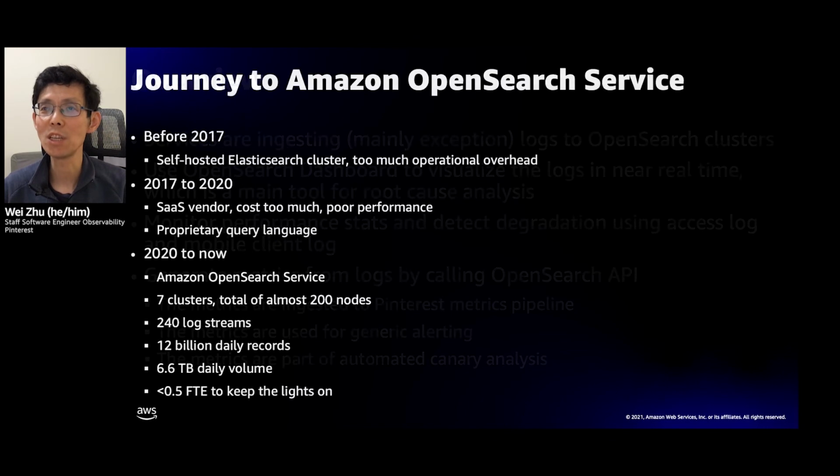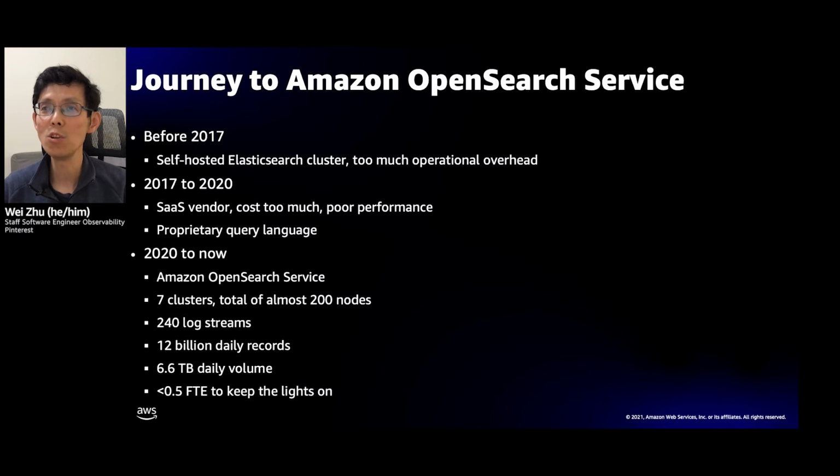Before 2017, we used a self-hosted Elasticsearch cluster that resulted in huge operational overhead. Then from 2017 to 2020, we switched to a third-party SaaS vendor, but it cost too much, and the query performance was poor. It also uses a proprietary query language. The learning curve is simply too high for our users. In early 2020, we migrated all the logs to AWS OpenSearch services.